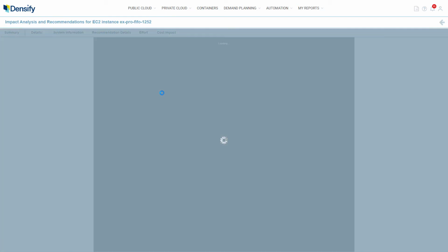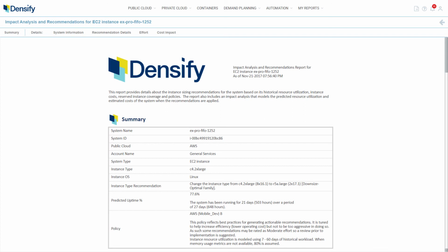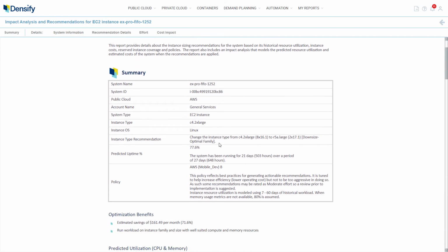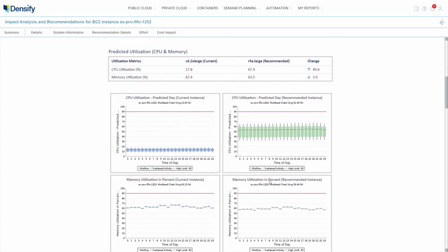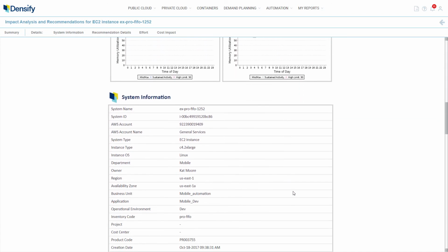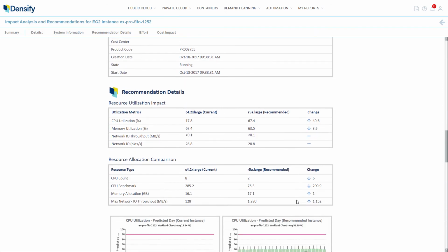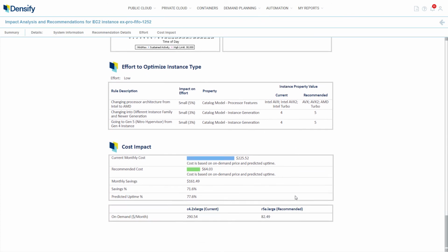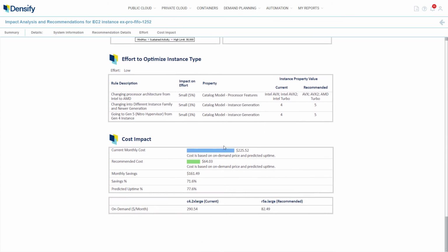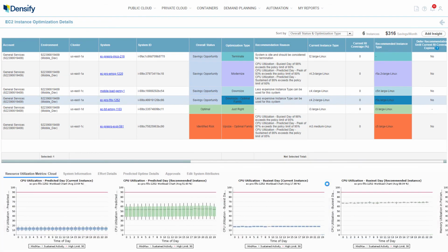It's one thing to convince cloud ops that optimization is safe, but even more critical to prove to application owners that the recommendation will maintain or improve performance. They aren't interested in recommendations that are based purely on cost savings. Densify's impact analysis report provides specific collaborative evidence, benefits, before and after information, and effort levels to prove to the application owners that this is a safe recommendation to implement. Many bill readers provide recommendations, but their approach is a black box, based purely on savings and no scientific insight into what the recommendation is based upon.